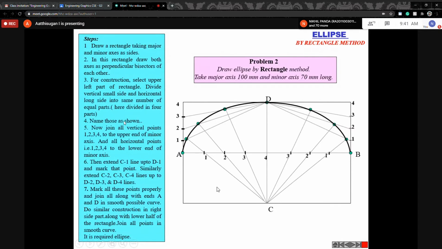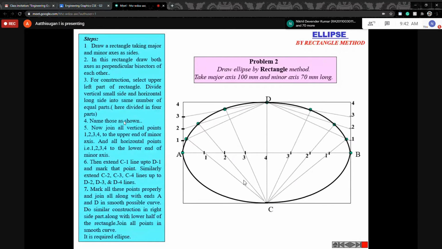Suppose in theory format, suppose we draw the manual image. You repeat the step here also, that means divide here also. From C21, C22, you take it from the D point and draw the intersection points like this. That is what we have to do manually. But in AutoCAD, just mirror it and the ellipse shape comes automatically. So this is the rectangle method. Remember, this is the rectangle method.